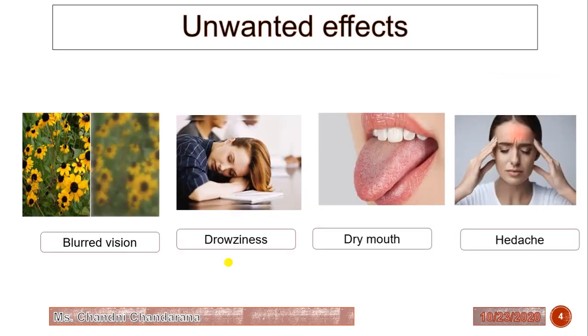Now these are the unwanted effects of alpha blockers. It will produce blurred vision, as we can see over here, drowsiness, dry mouth as well as headache. These are the unwanted effects of alpha adrenergic blockers.